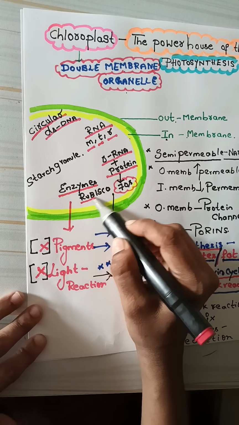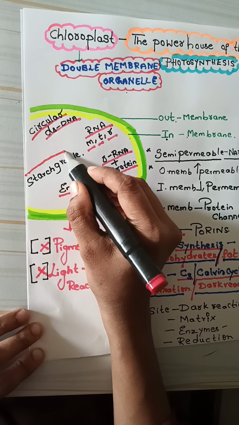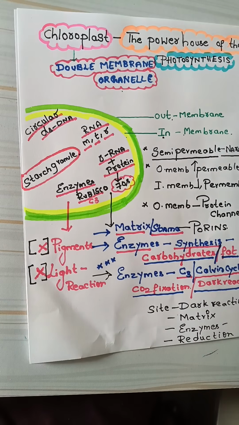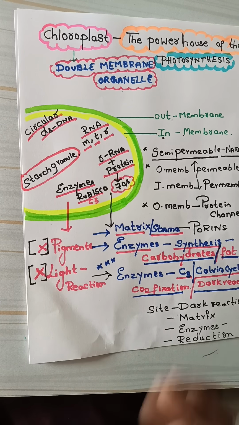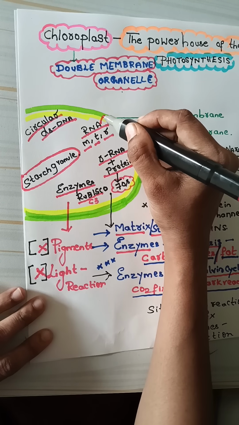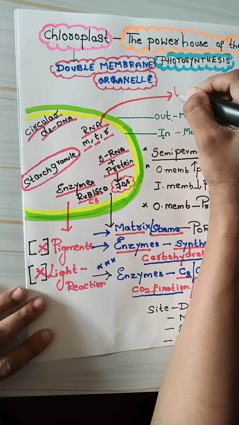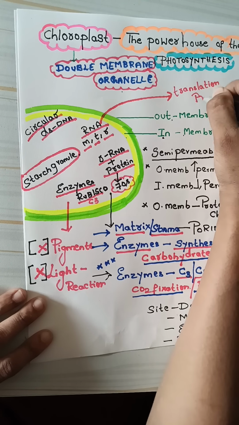This Rubisco is involved in the C3 pathway or Calvin cycle for the synthesis of glucose, and excess glucose is stored in the form of carbohydrate, which is starch. So starch is stored in the form of starch granules. Can you see here? I'll tell you the very important last point: this messenger RNA, transfer RNA, and rRNA are involved together in a process called translation for the synthesis of proteins. So it's majority of